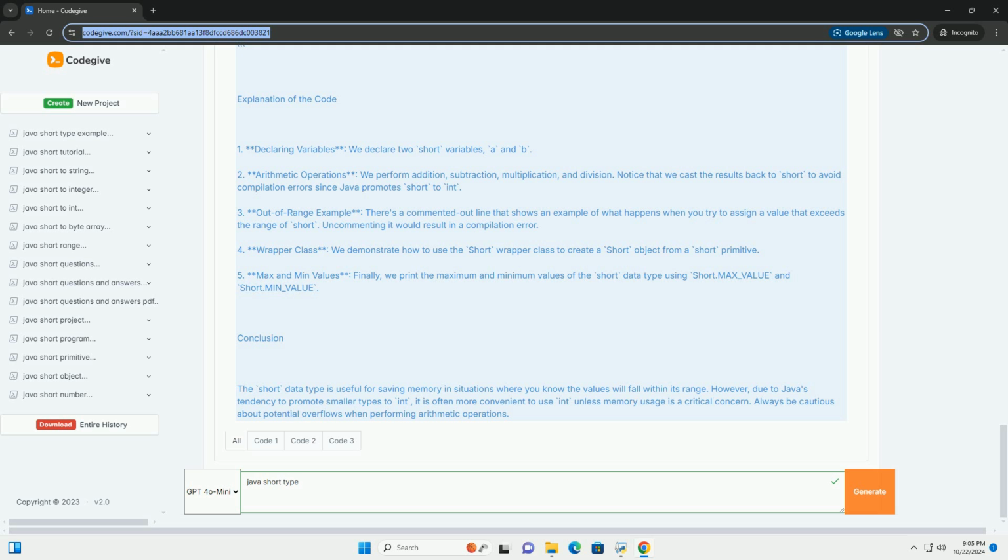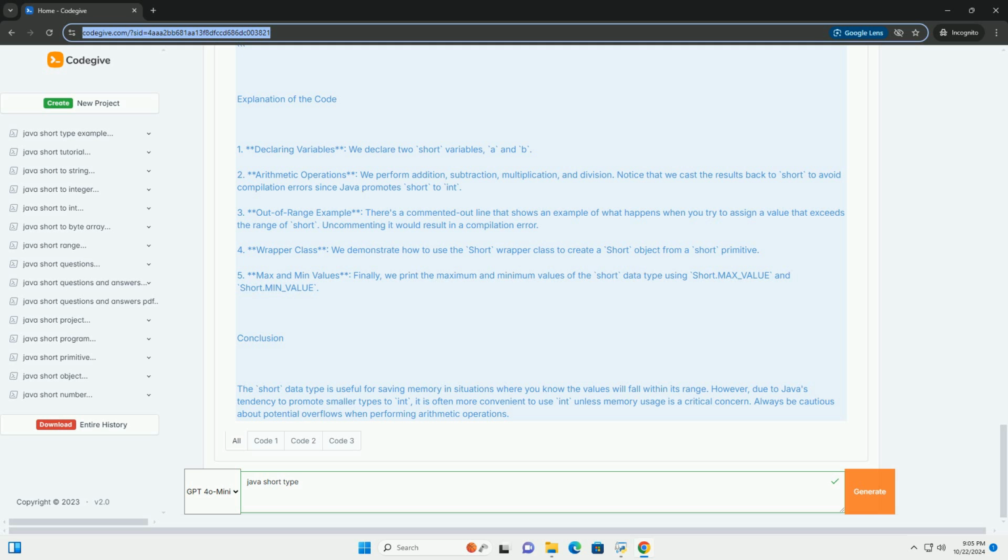3. Out of range example. There's a commented out line that shows an example of what happens when you try to assign a value that exceeds the range of short. Uncommenting it would result in a compilation error. 4. Wrapper class, we demonstrate how to use the Short wrapper class to create a Short object from a short primitive. 5. Max and min values, finally, we print the maximum and minimum values of the short data type using Short.MAX_VALUE and Short.MIN_VALUE.